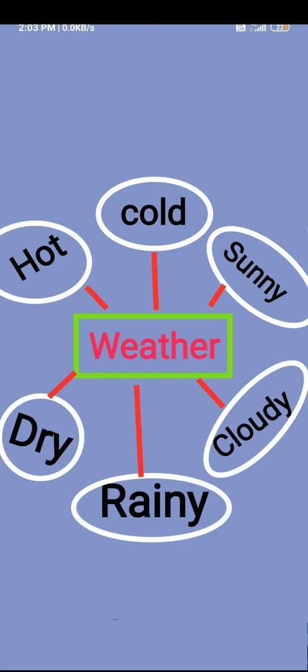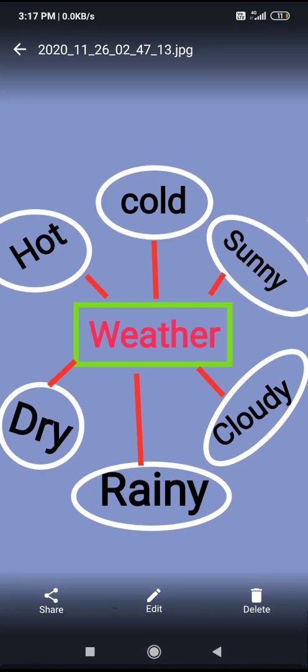When will we feel hot? When the sun is brightly shining in the sky and a dry wind is there, then we can say it is a hot sunny day, right? Sunny day means when the sun is present. Cold means when the cool wind is blowing, then we will say it is a cold day. Then dry day means when water vapors are not present in the wind. Dry wind, harsh wind blowing, that is dry wind. Rainy day means, you know very well, when the rain falls, then that is the rainy day.